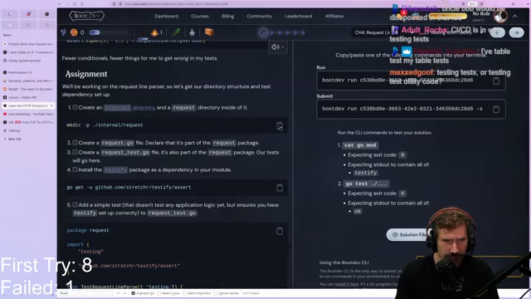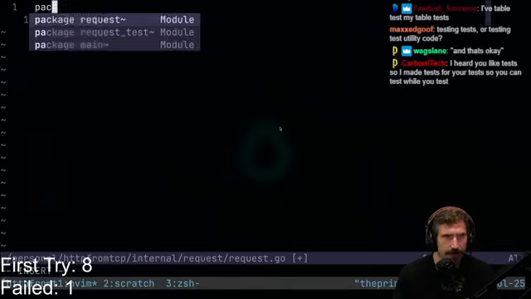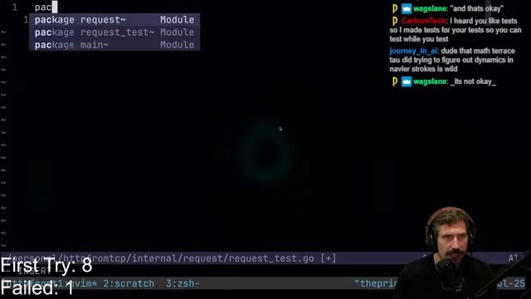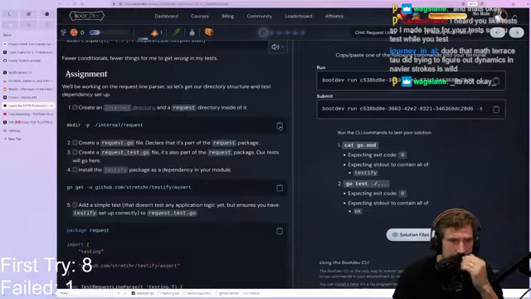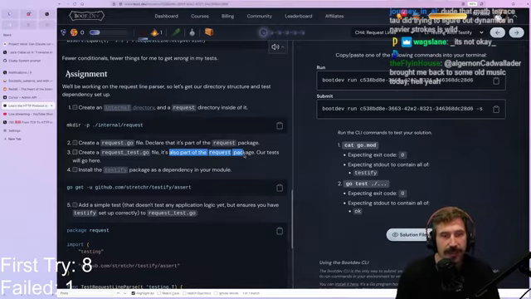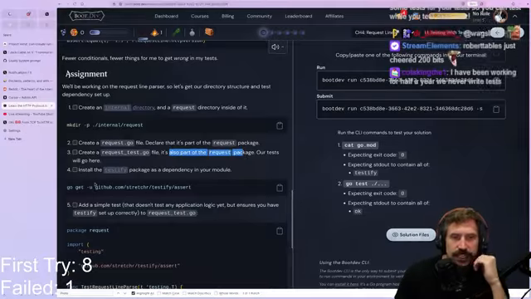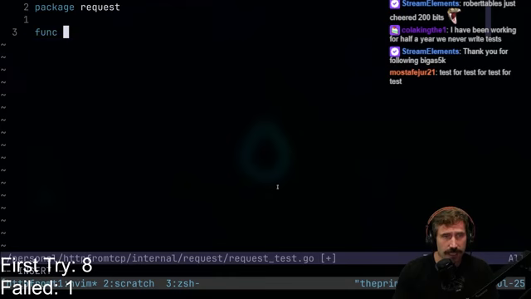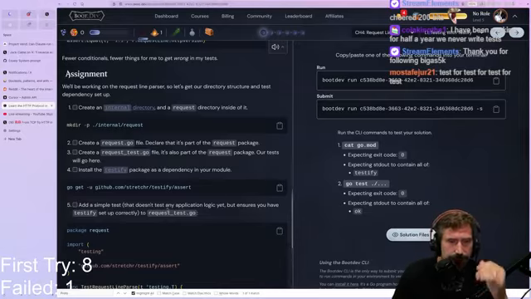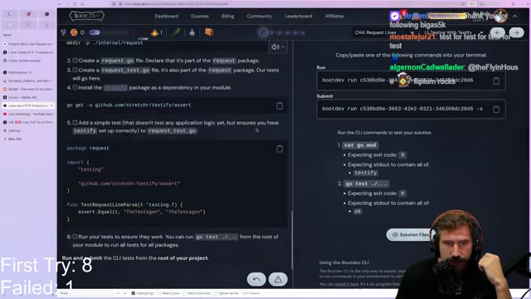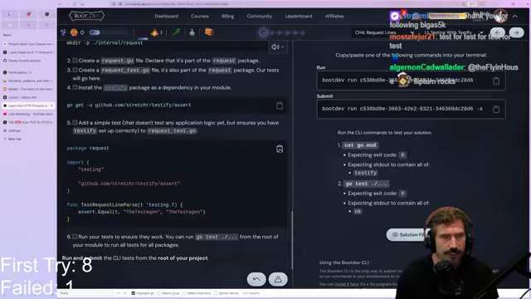All right, so I assume we need a little request.go, package request, and then we also need a request_test.go and package. There we go. That's also part of the request package. Okay, nice. We're going to just keep it like that so we can reach for internal stuff. Install the testify package. What's the test we're going to be doing? All right, I've added a simple test that doesn't test any application logic yet, but ensures you have testify and everything set up. All right, let's just go like that.